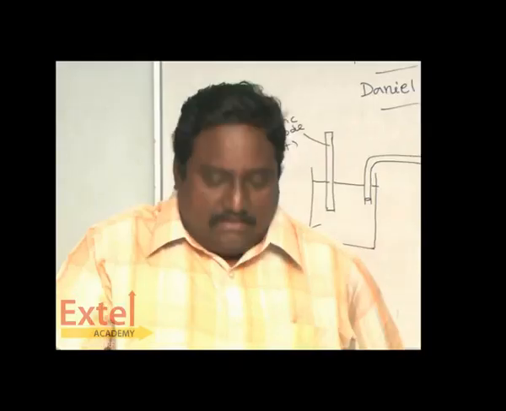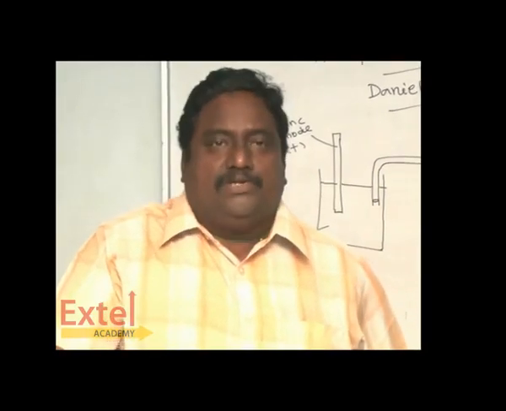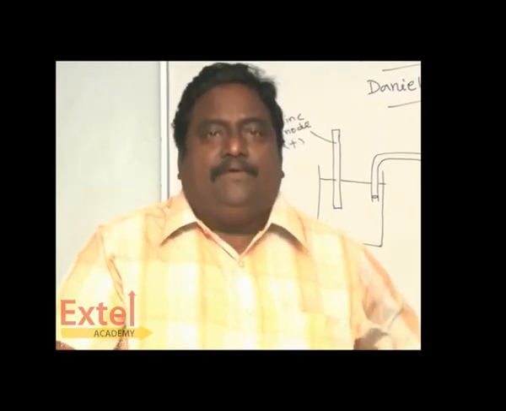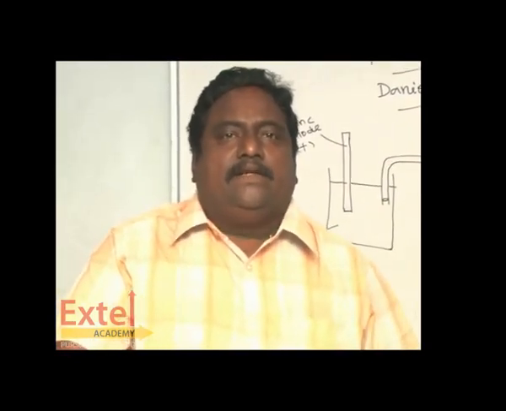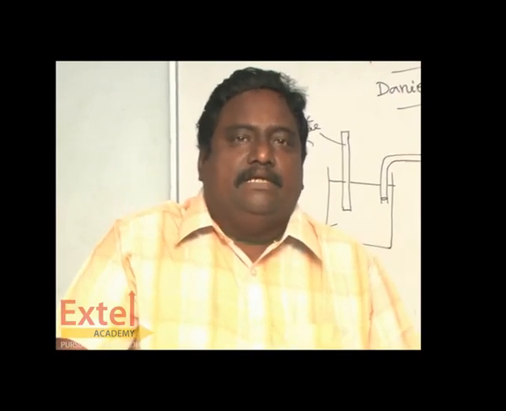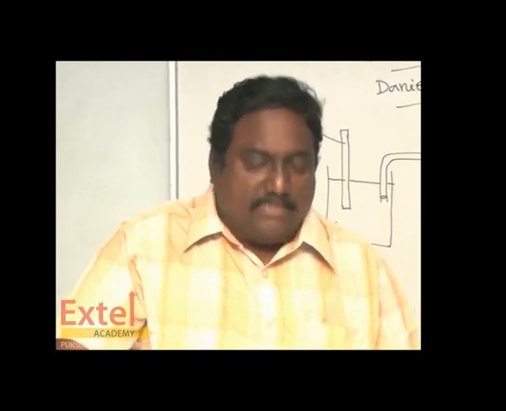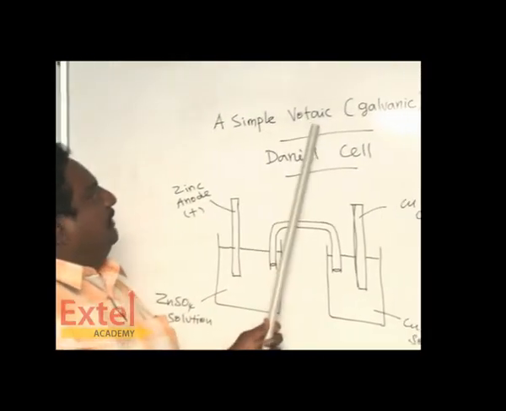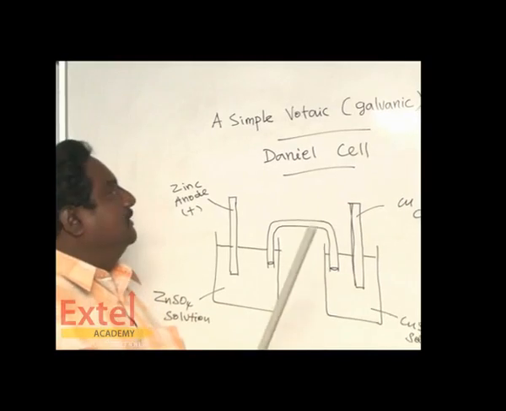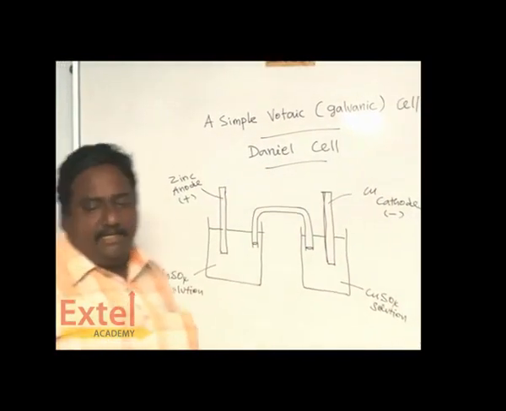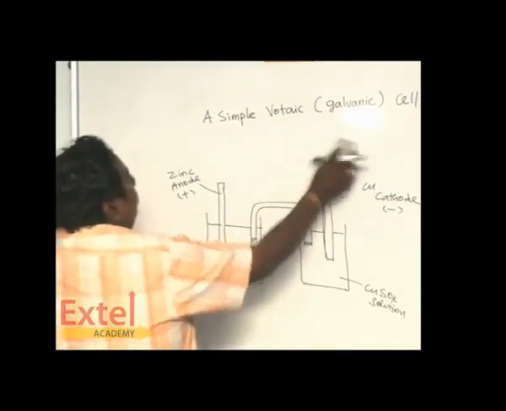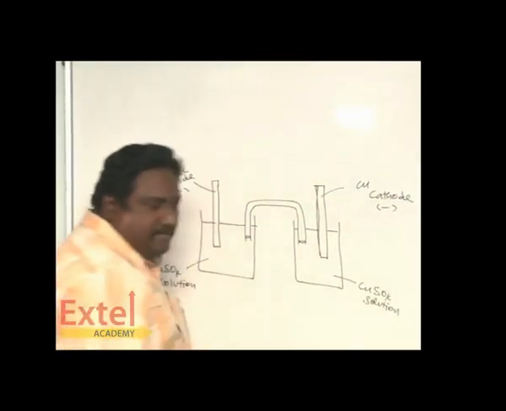As far as Electrochemistry 2 is concerned, it has 5 mark questions, no 1 marks as well as 3 marks. Under the 5 mark questions, describe Daniel cell. Daniel cell description is one 5 mark question. A simple voltaic or galvanic cell, its example is Daniel cell. Now let's see the construction and working of Daniel cell.